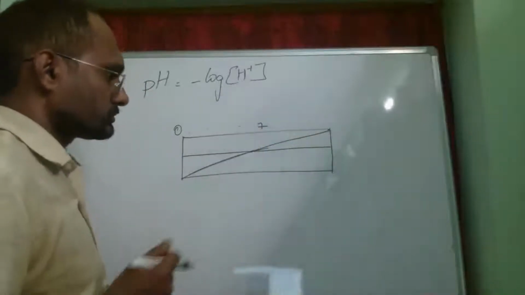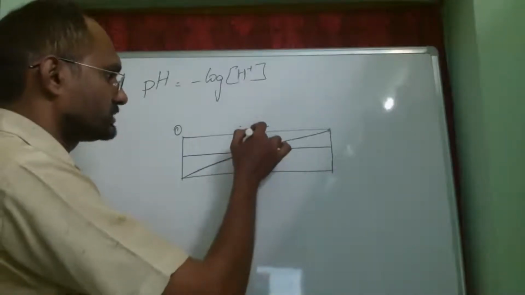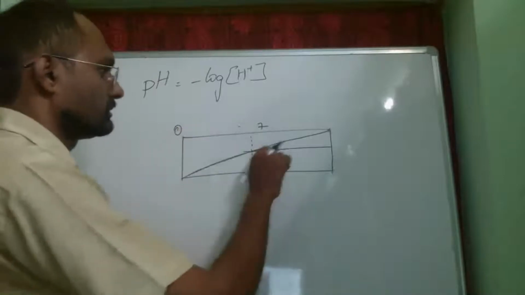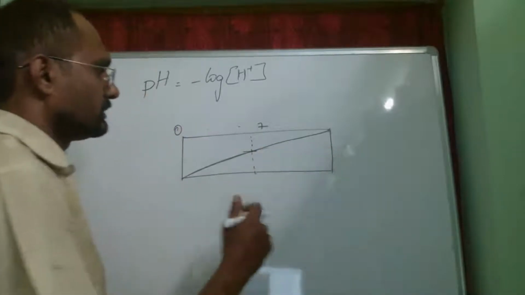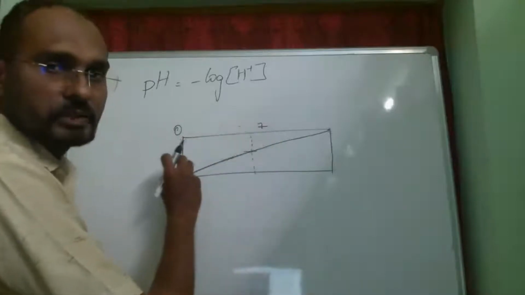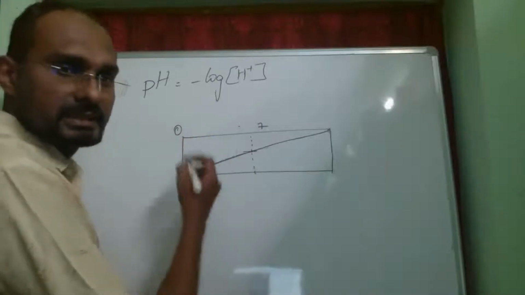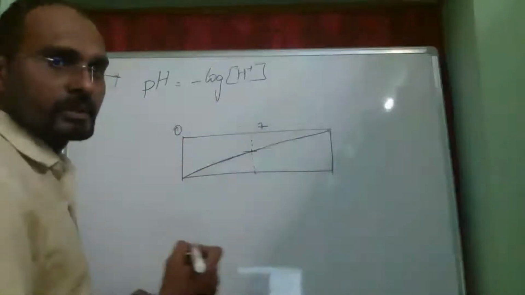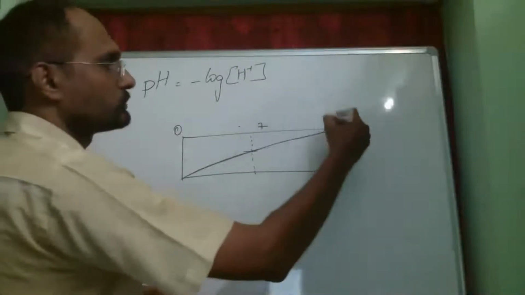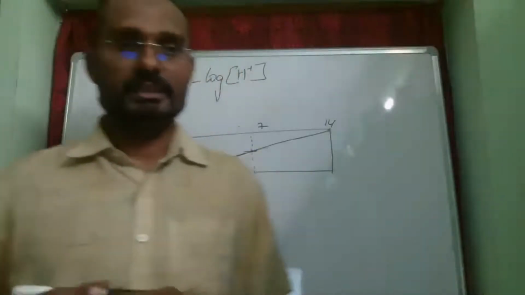Now we see that if the value of pH is anywhere between 0 and 7, it is acidic in nature. If the value is anywhere from 7 to 14, it is basic in nature.